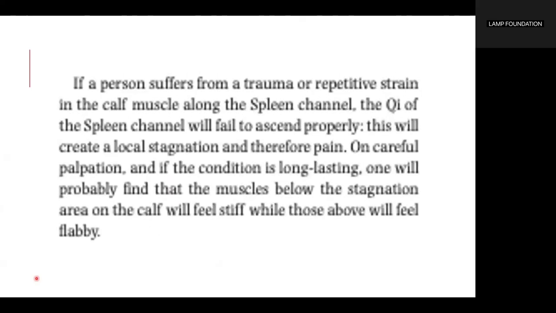If a person suffers from a trauma or repetitive strain in the calf muscle along the spleen channel, the qi of the spleen channel will fail to ascend properly. This will create a local stagnation and therefore pain. On careful palpation, and if the condition is long-lasting, one will probably find that the muscles below the stagnation area on the calf will feel stiff, while those above will feel flabby.